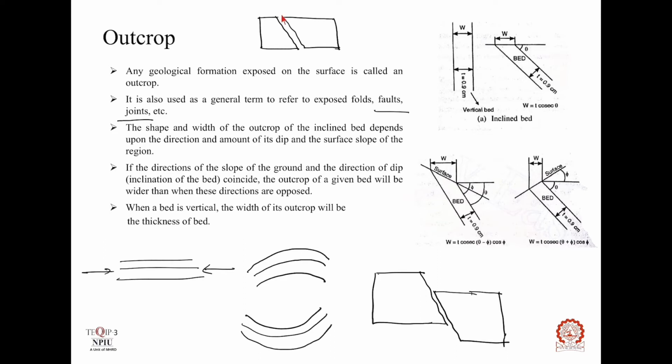Okay, so this fracture plane is called joint, this fracture plane is called fault, and these bends of the rocks are called folds. When these geological formations are exposed on the earth surface, then these are called outcrops. Okay, so this is outcrop of the fold.